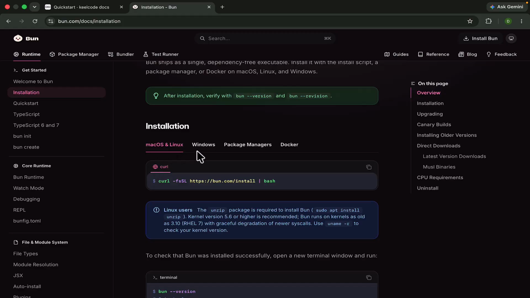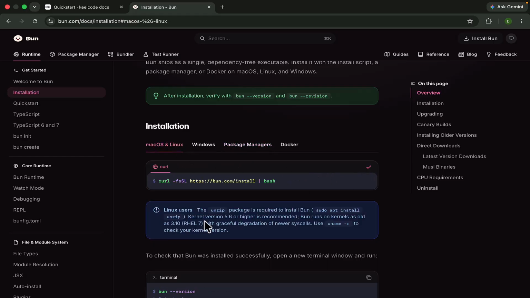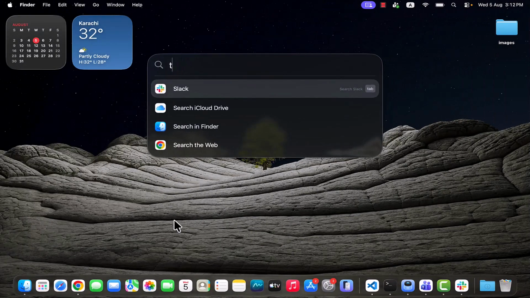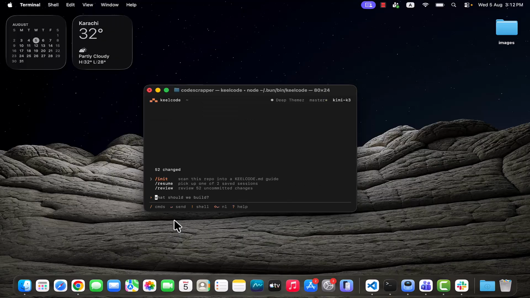Okay, and now I have macOS. If you want to use another platform, you can select it and then copy the command, open the terminal of your system, terminal or cmd, and then paste it here. I have already installed it, that's why I'm not running it again. After that you can just run KeelCode, and then your coding agent application is opened, and it's logged in.